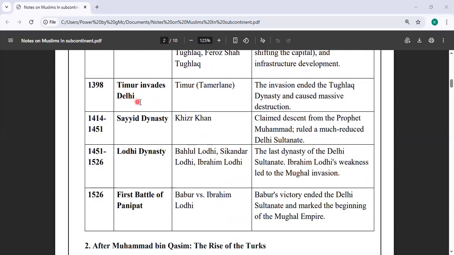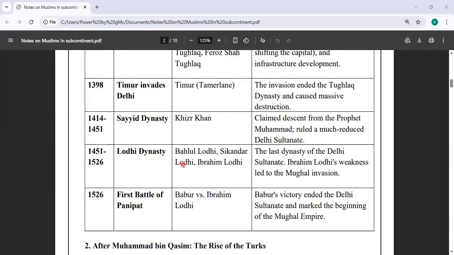Then Timur invades Delhi. The invasion ended the Tughlaq Empire and caused massive destruction. Then the Sayyids started their rule. Khizr Khan was one of the influential personalities in the Sayyid dynasty, who claimed descent from the Prophet Muhammad and ruled a much reduced Delhi Sultanate, a very short period and a very small area.